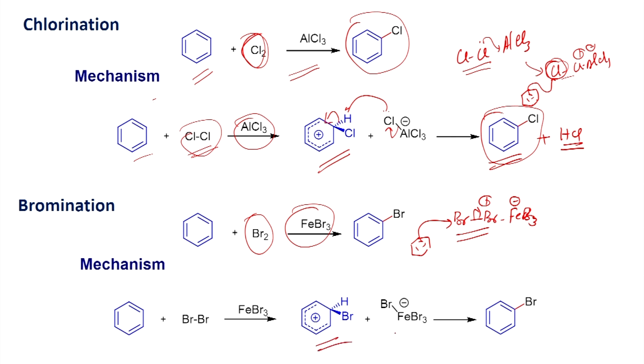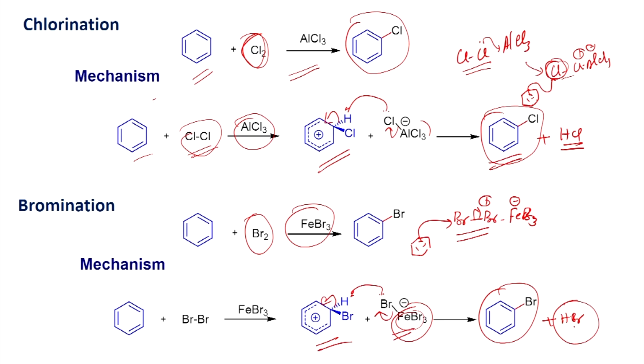So, this intermediate, once you form this one, as we have just seen, you will be able to form the bromobenzene and HBr, and you will be able to generate the Lewis acid. So, to carry out the reaction, you need a catalytic amount of the Lewis acid, and you will generate a stoichiometric amount of the acid as the byproduct in this reaction.